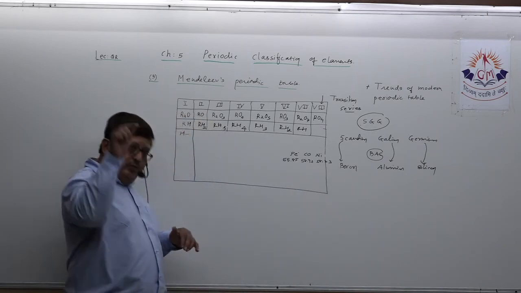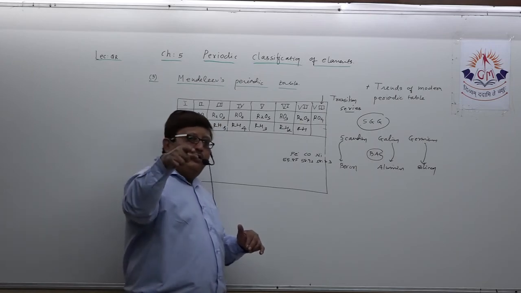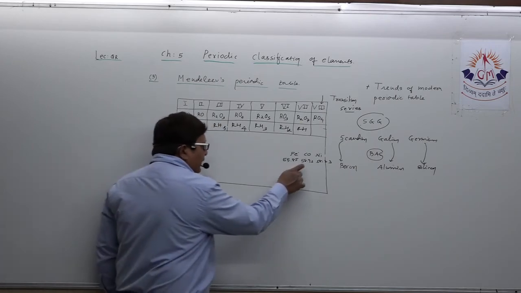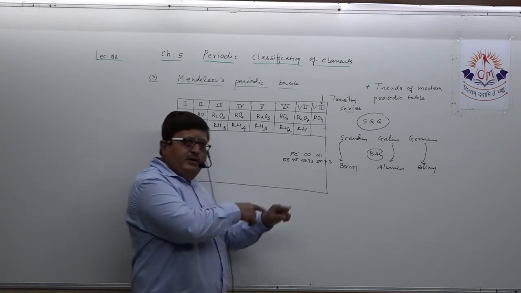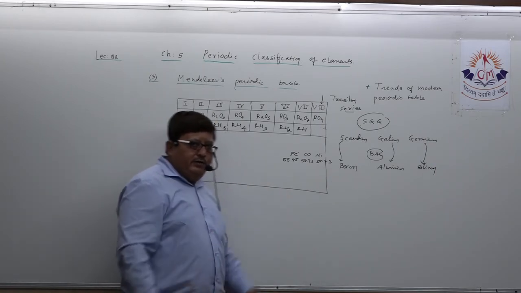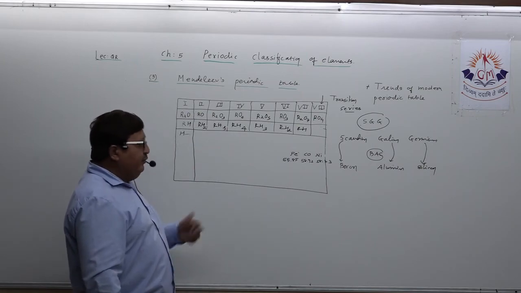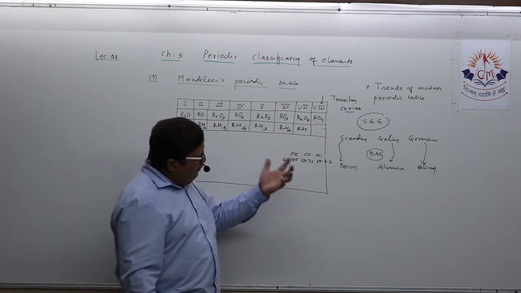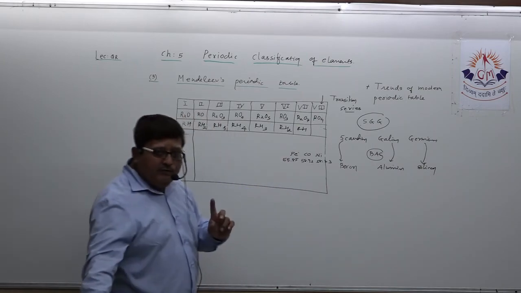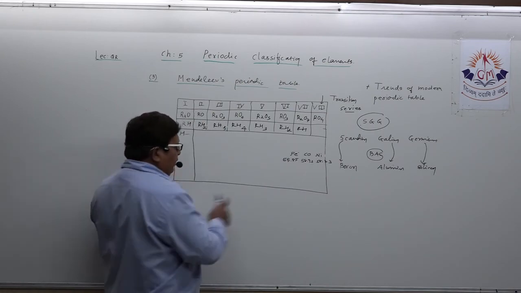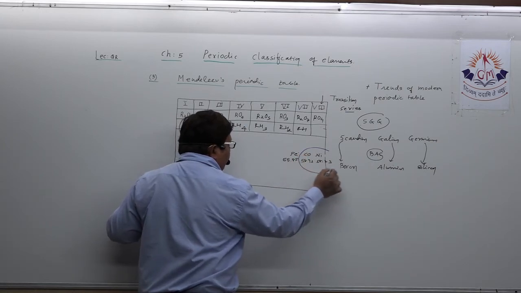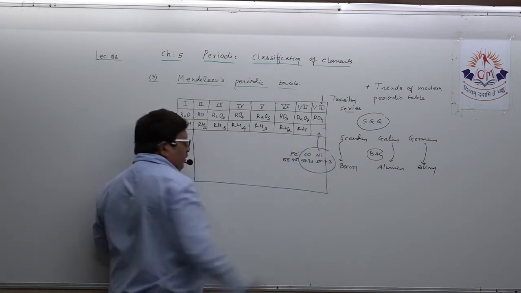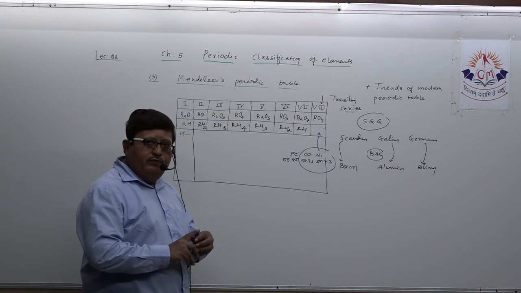And according to the modern periodic table, which is based on atomic number, you will find the same order: first cobalt and then nickel, not first nickel and then cobalt. So that was his first remarkable feature.